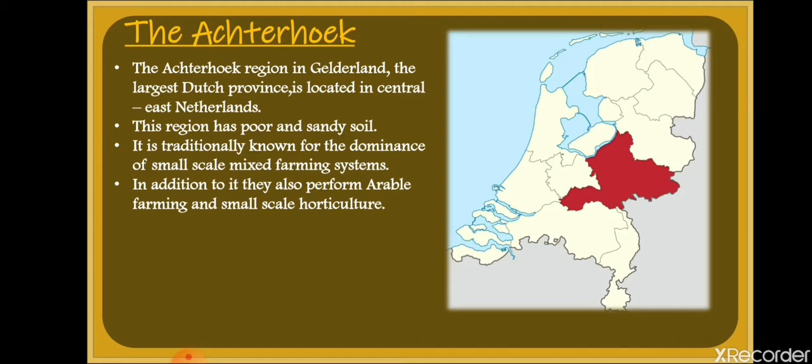The number of animals that they rear is very high, and due to that the animal manure is also available there. There is a high manure surplus, which results in the exploitation of the environment also, like leaching of minerals loss to soil, water and atmosphere.